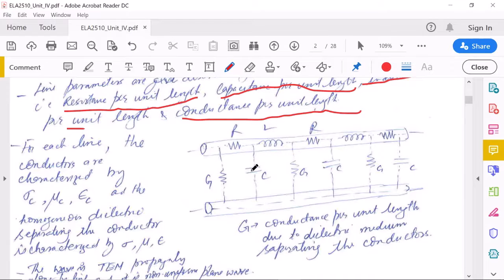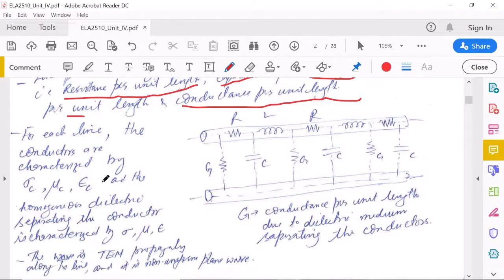Similarly, the capacitance is between these two conductors. We have two conductors and a dielectric between them, so we have some capacitive effect, and there we talk about the capacitance per unit length. So we have four parameters: resistance and inductance for the conductors, and conductance and capacitance for the dielectric. When we talk about this transmission line, we have two parts. One is the conductor, another is the dielectric.